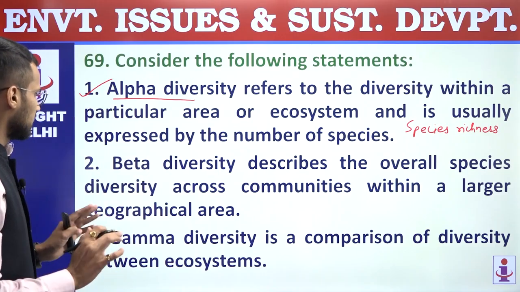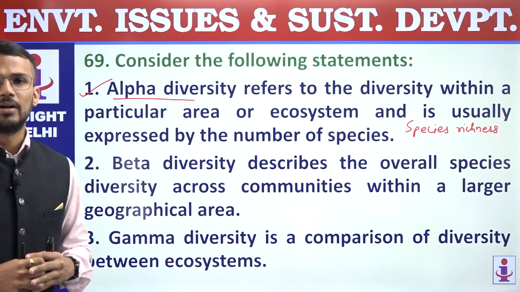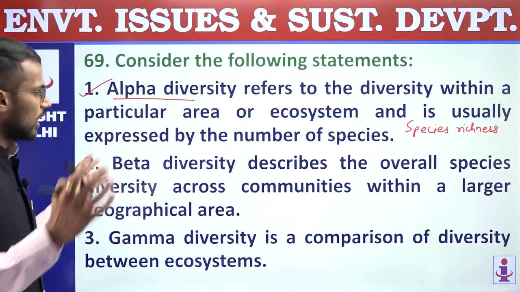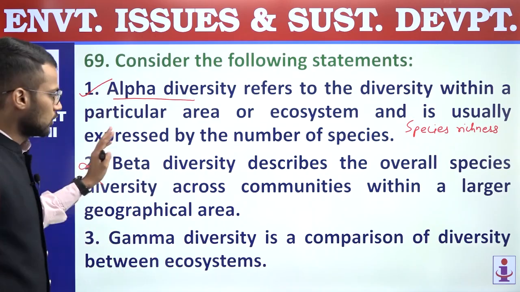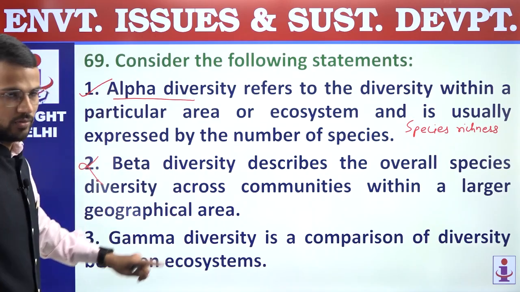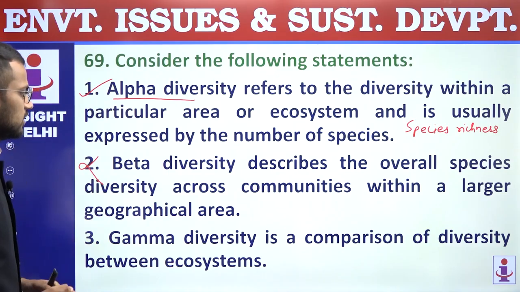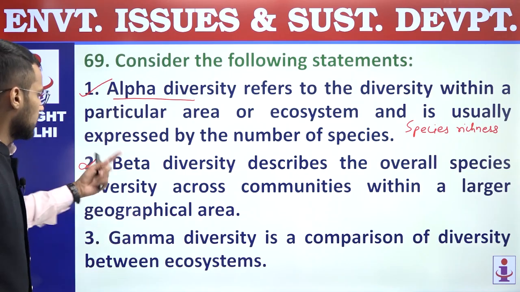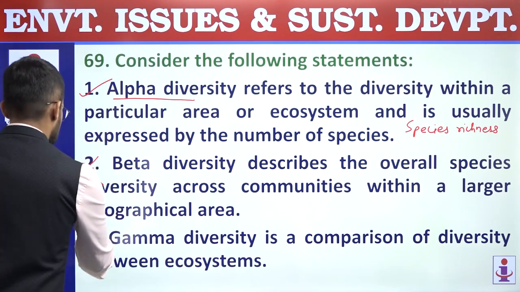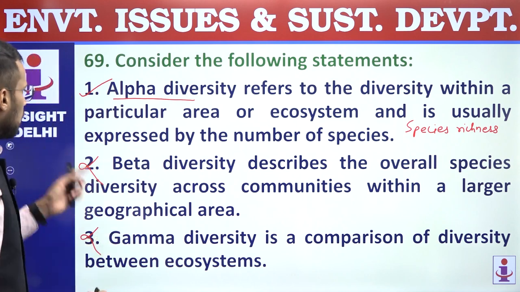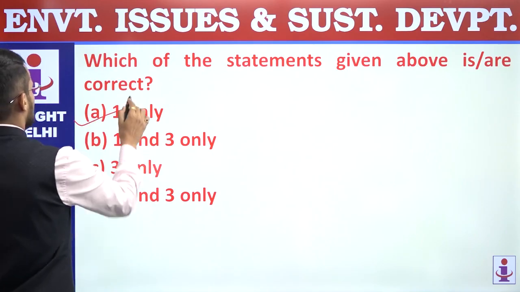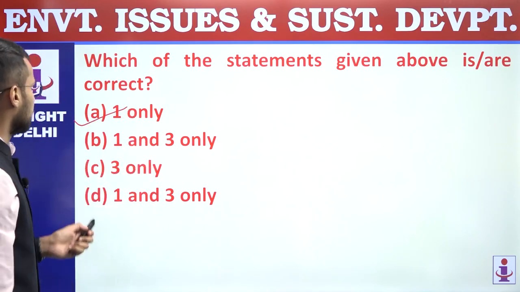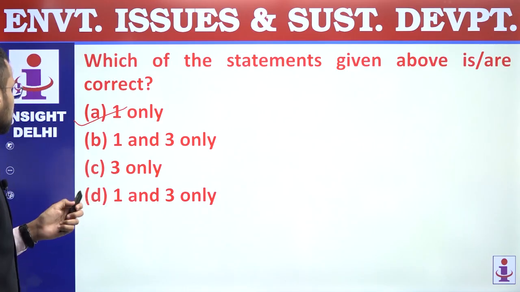Second, beta diversity describes the overall species diversity across communities within a larger geographical area. So this statement is incorrect because beta diversity is diversity amongst ecosystems. It does not take a larger area into account, and that's why the second statement is incorrect. Actually, this statement is true for gamma diversity. Third, gamma diversity is a comparison of diversity between ecosystems. Now this statement is a statement of beta diversity, and that's why second and third statements are interchanged. Only first is correct, and that's why answer is 1 only, given in option A. So question number 69, answer is A.